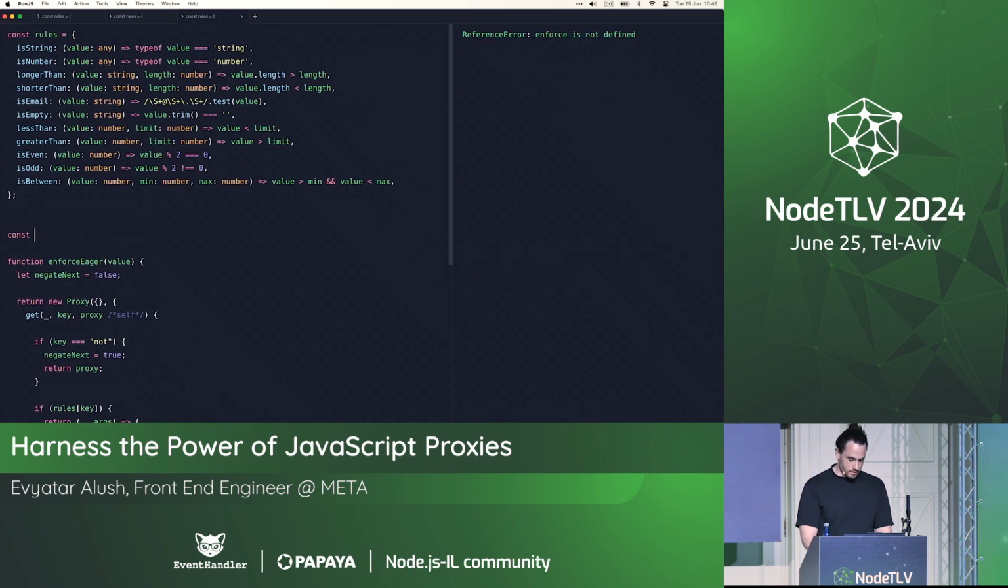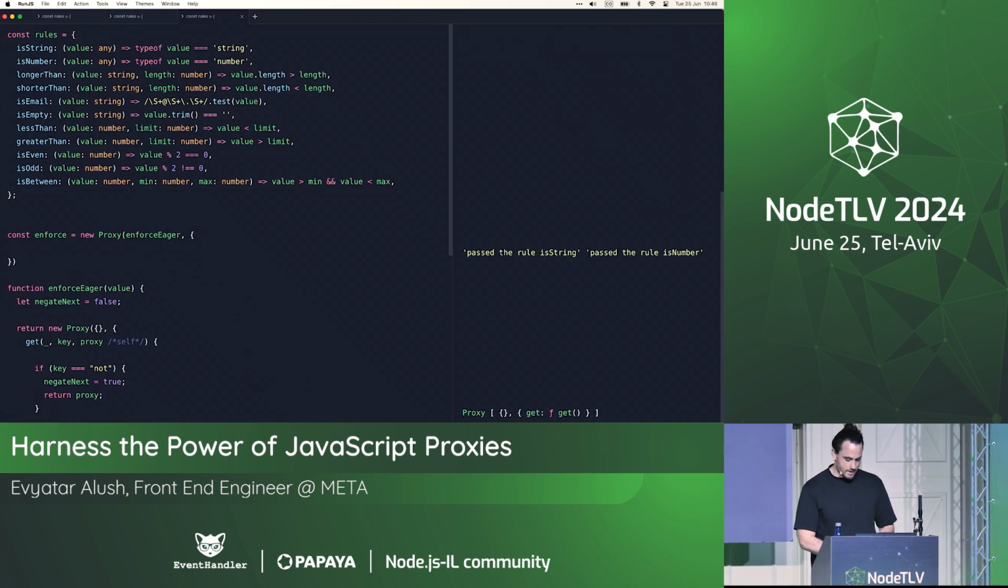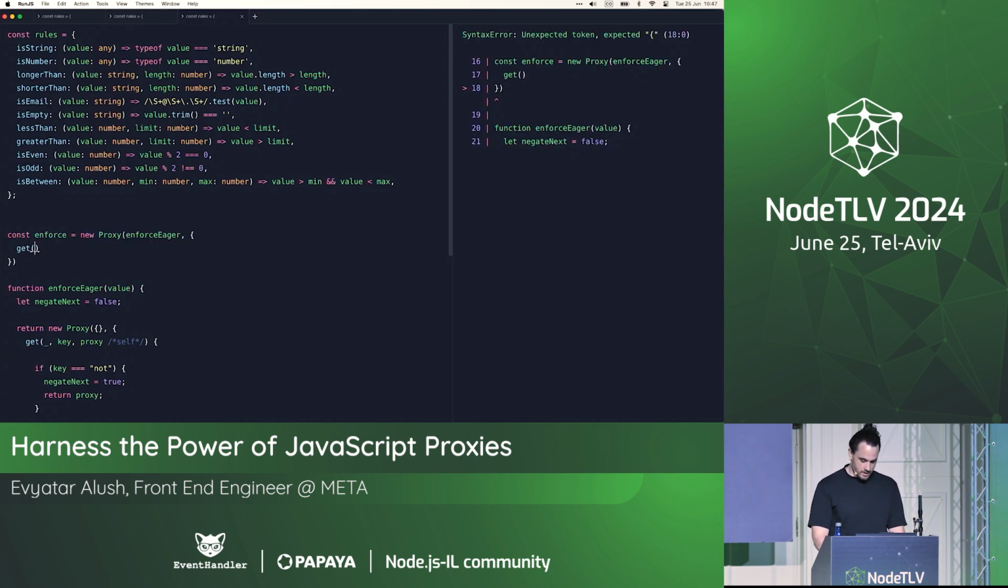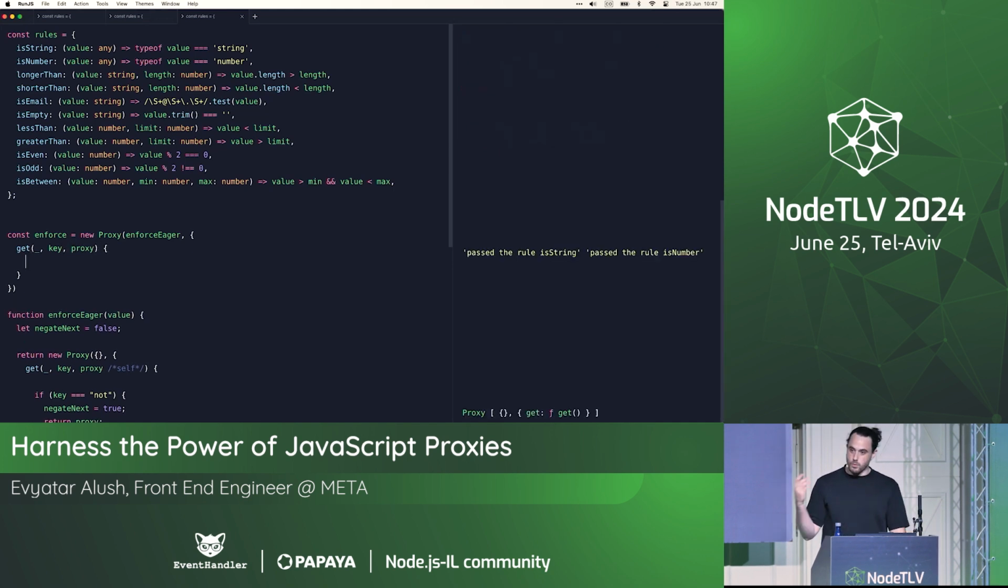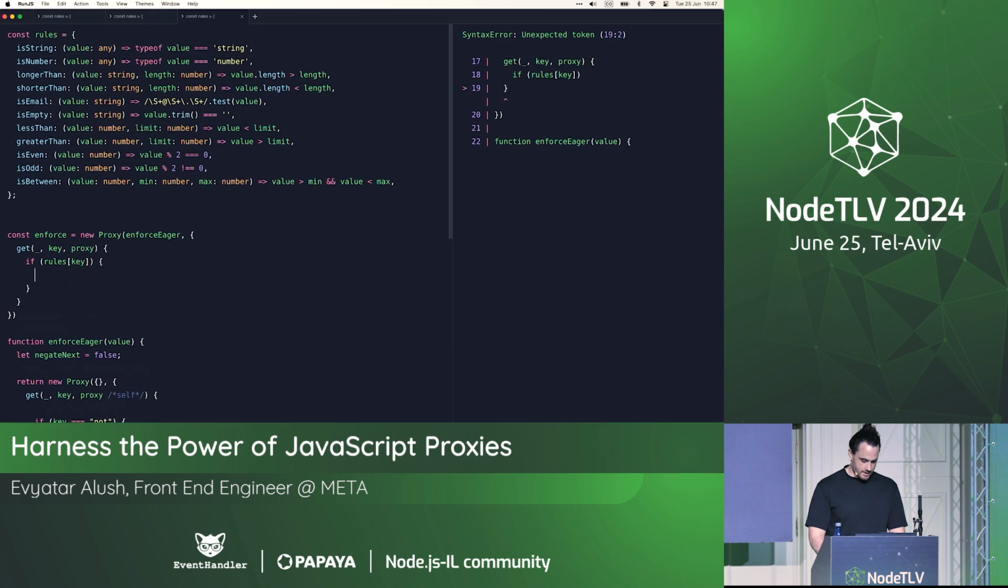Now, let's do const enforce equals new Proxy. And this time, we're going to wrap enforceEager with that proxy. So we have a function that's wrapped in a proxy that returns a proxy. Oh my God. And now let's do something like this. So get, and then I don't need the initial argument. Let's get the key, and we have the proxy reference. Okay. Now what we want to do here is, if rules has the current key, what we want to do is return a function.